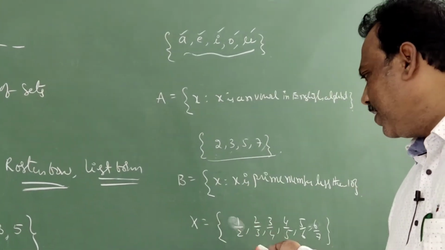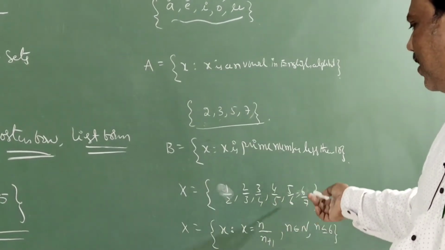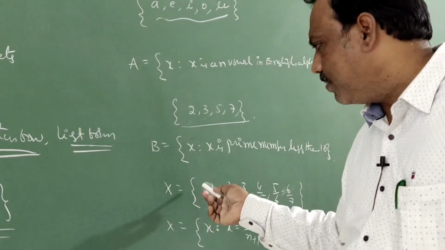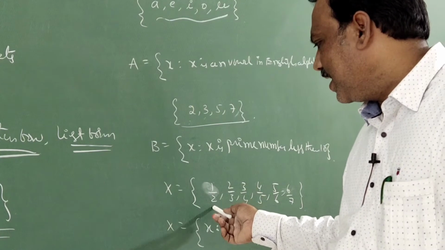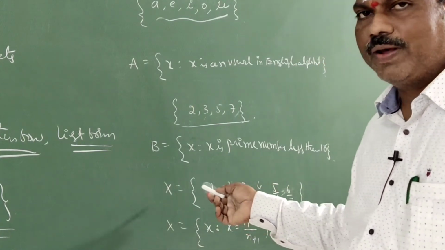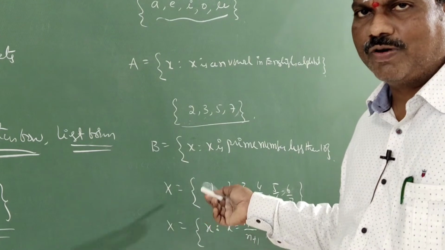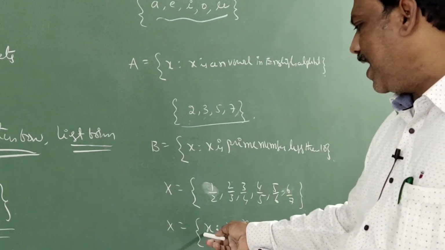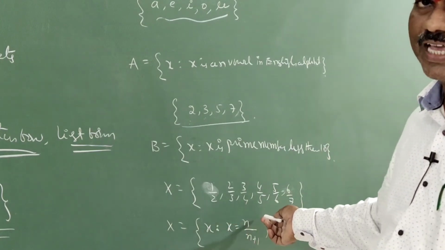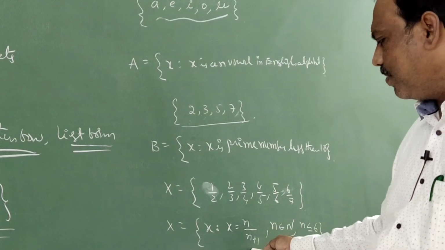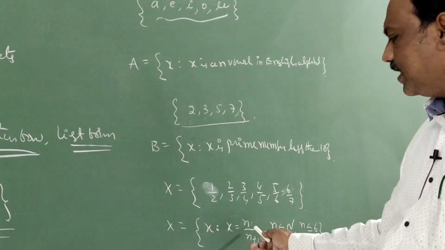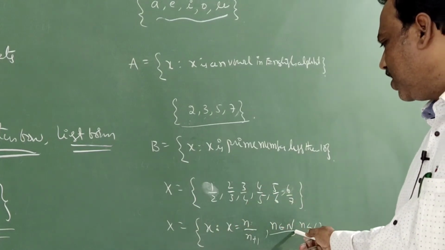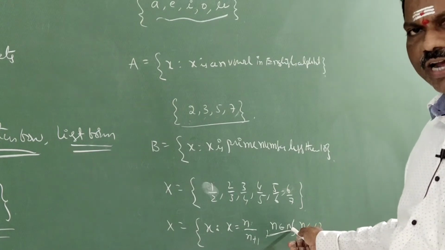Another example, 1 by 2, 2 by 3, 3 by 4, 4 by 5, 5 by 6, 6 by 7. Rational numbers, or otherwise we call them fractions. In these fractions, if you observe, numerator and denominator differ by one. Numerator we have 1, denominator is 2. So 1 plus 1, 2 plus 1, 3 plus 1, like that. So they are all fractions. So x such that x is equal to n by n plus 1. Numerator and denominator differ by 1. This n belongs to 1, 2, 3, 4, 5, 6, which means nothing but natural numbers. That's why small n belongs to capital N.